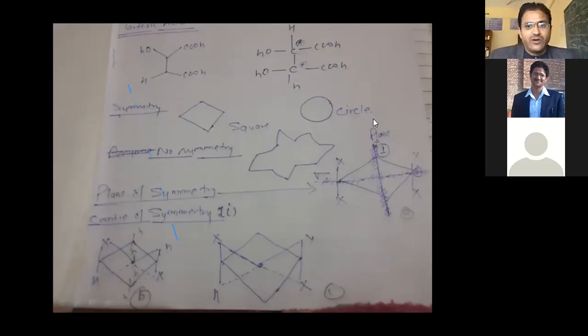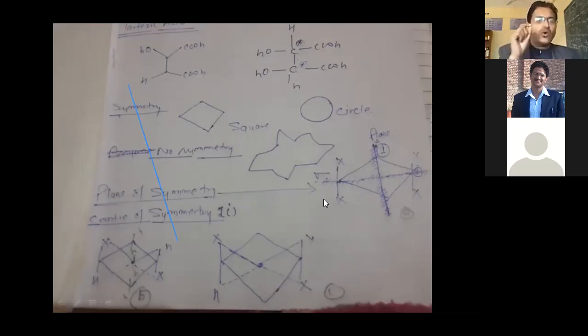Right? So this is the point where they start thinking in another direction. They start thinking about symmetry. According to them, chirality or chiral carbon is important, but along with that, symmetry is also important.